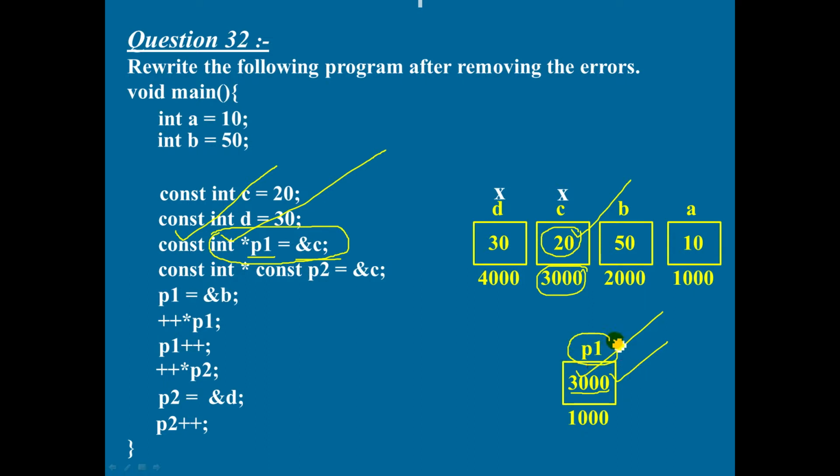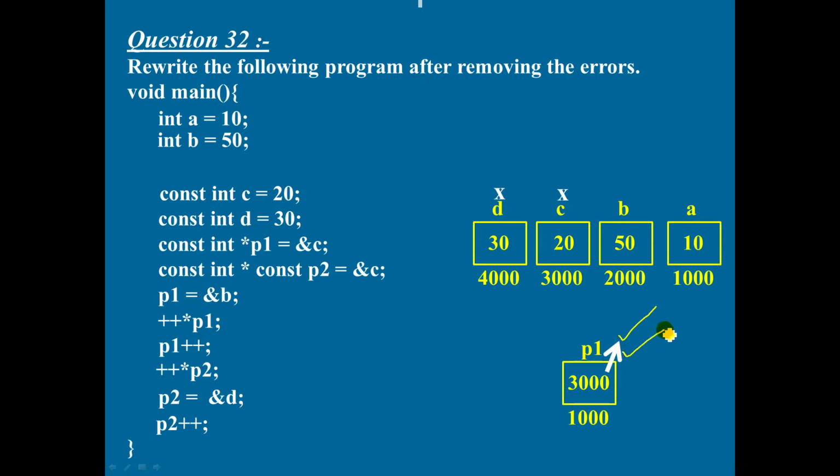Remember, P1 you can change. So 3000 can be made 4000 or 5000, no problem. But the content of 3000 should be a constant, and using 3000, you should not change the content. So here, let me put an arrow mark so that on seeing the arrow mark, I remember it like this. Content of 3000 should be a constant, and using 3000 I should not change the content of that memory location.